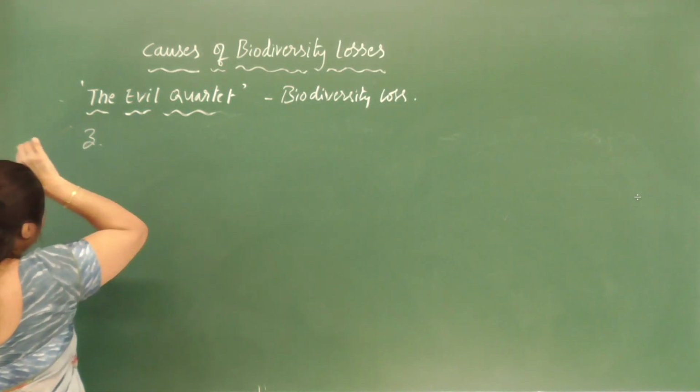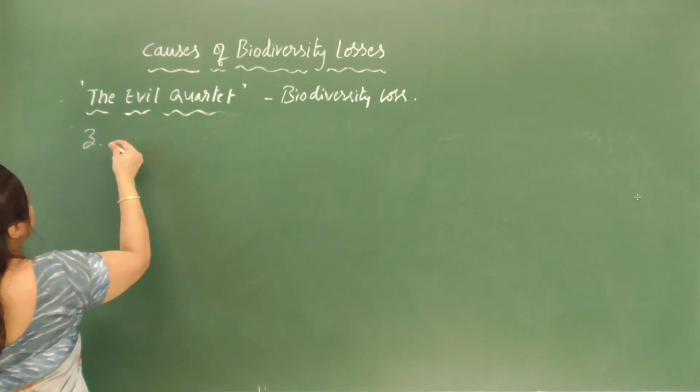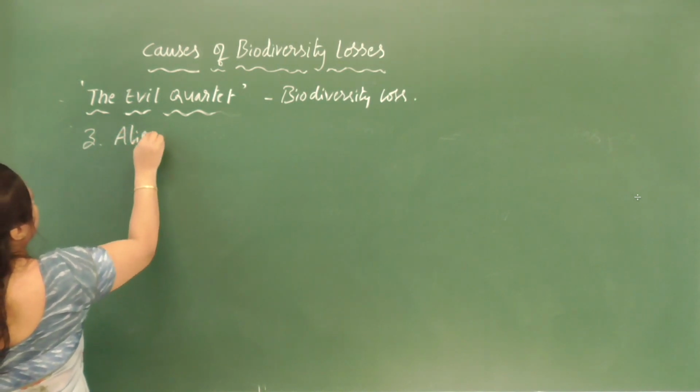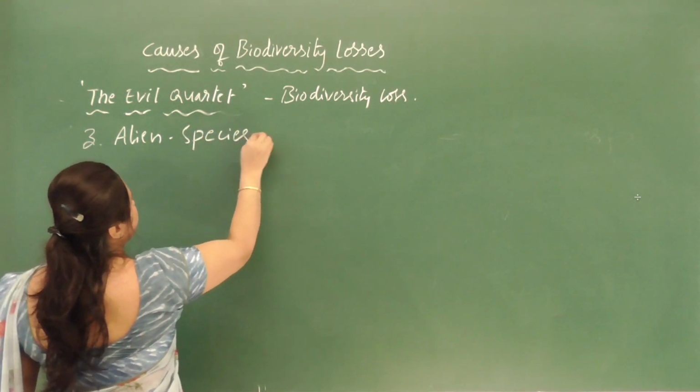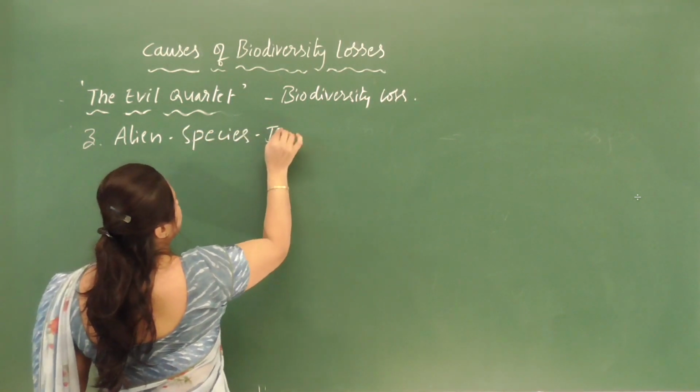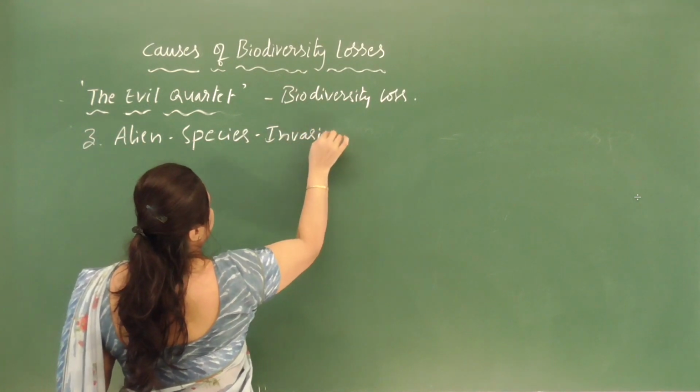So which is the third one? Alien species invasion.